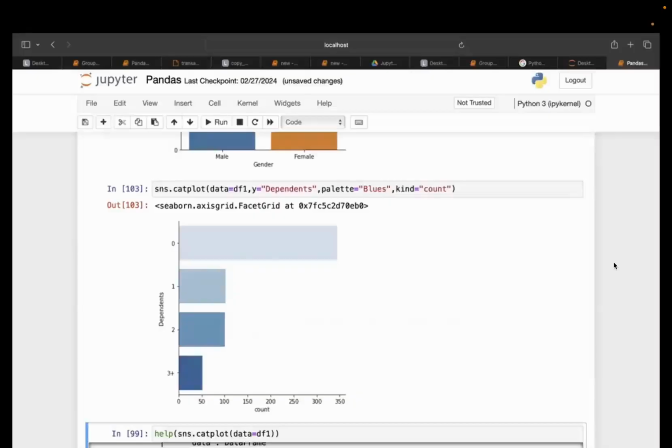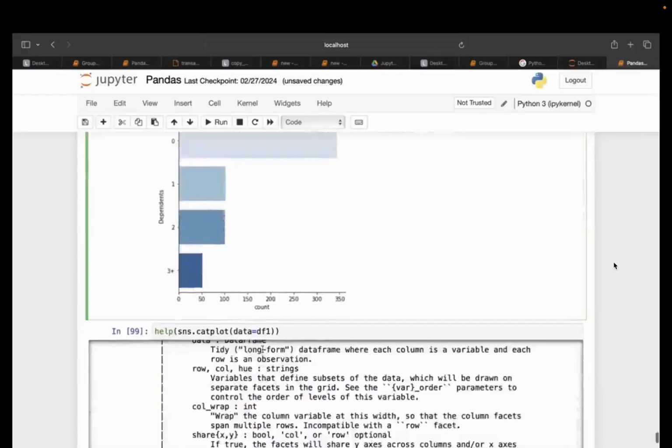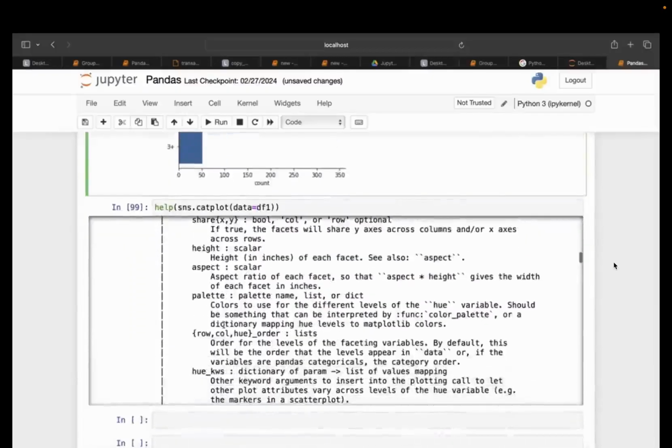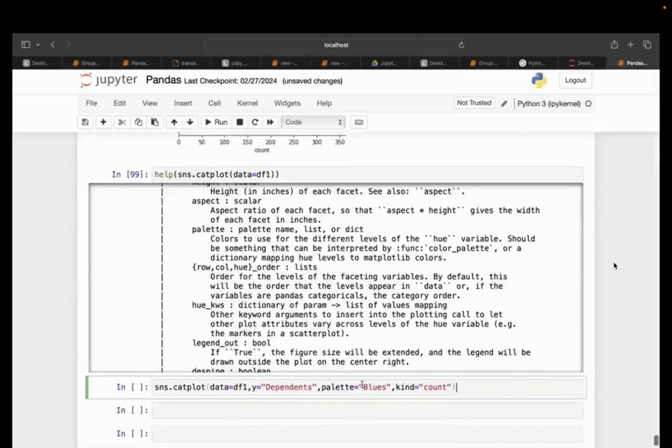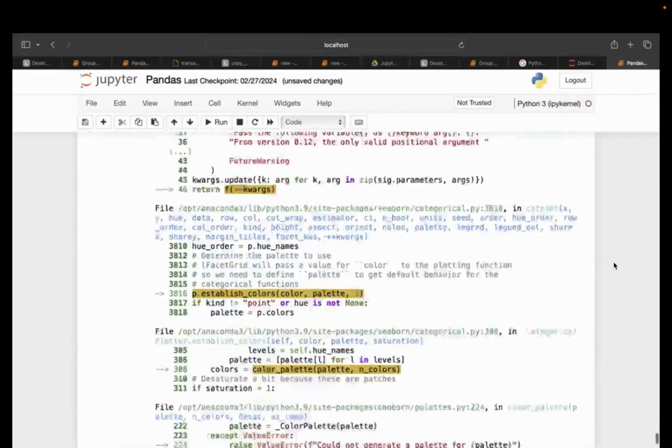That's what I told you, the combination of colors. Okay. Now you will ask me the question that I'm not liking this. I want the palette color to be of my own choice. So you can see in the palette section, it gives you the option, right? That you can declare the palette name, list or dictionary, whatever your choice is. Okay, so you can do that as well. Suppose I'm going to paste it down here. In the palette section, I am declaring one list. Let's say blues and purples and running it.